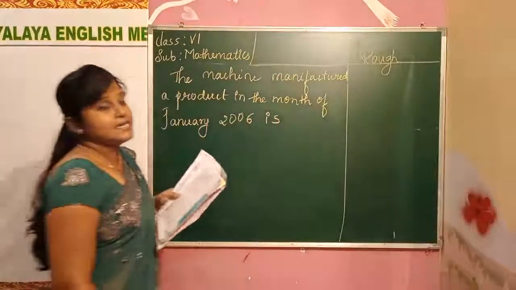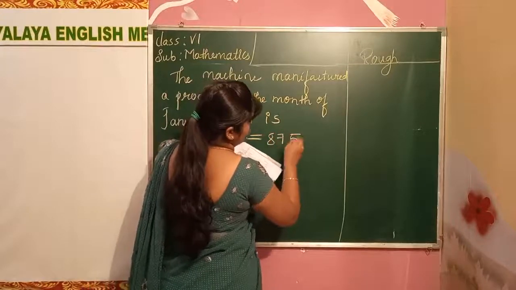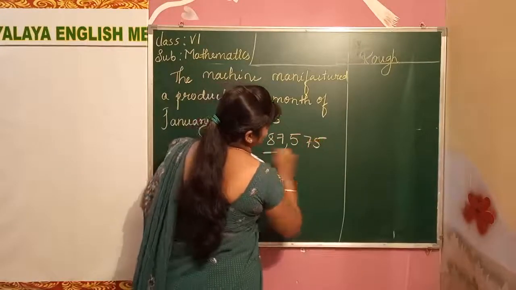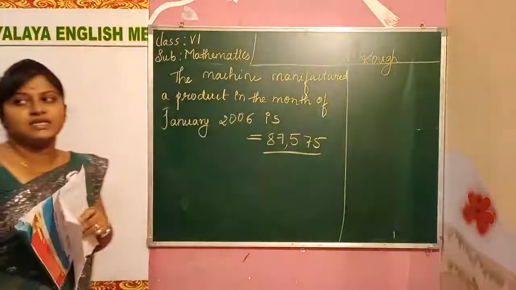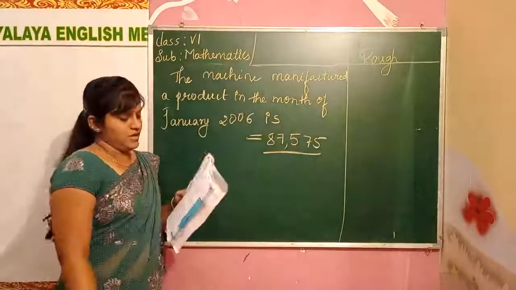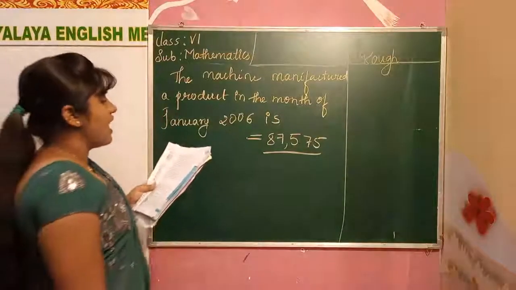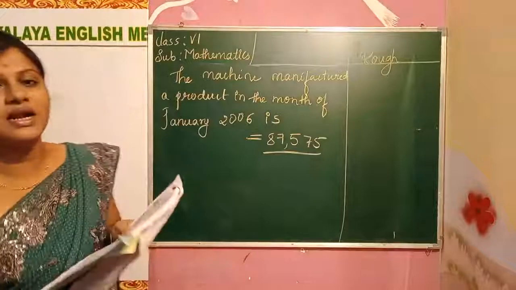We got 87,575. This is the answer. Okay children, this is the sixth answer. Write it correctly.